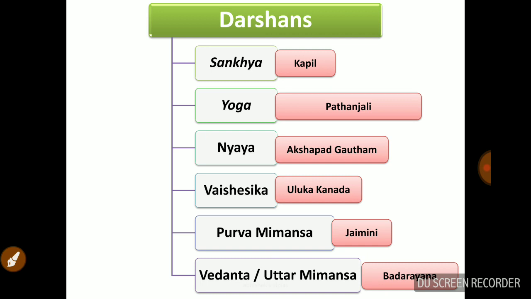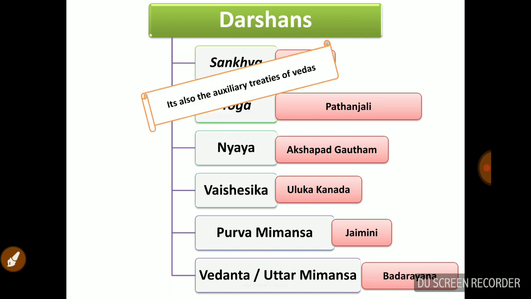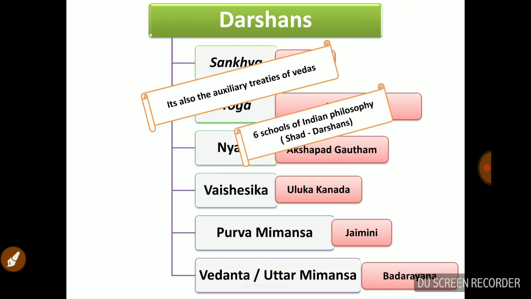Now we are talking about Darshanam, or Darshans. Darshans are like Smritis and Vedangas, the auxiliary treatises of the Vedas. There are 6 schools of Indian philosophy. Darshan means the ideology or the philosophy. There are 6 schools, so it is called Shat Darshan. Which are those Shat Darshans?